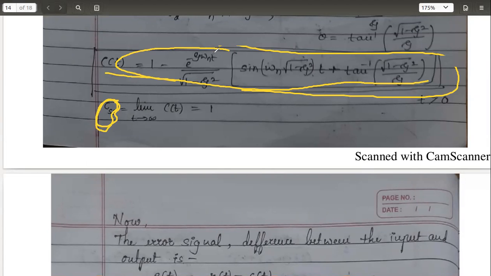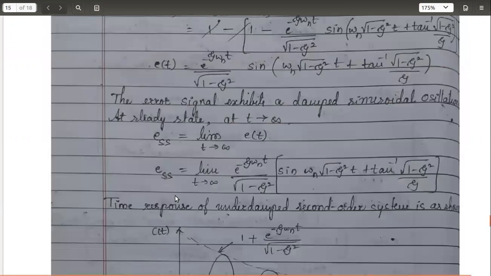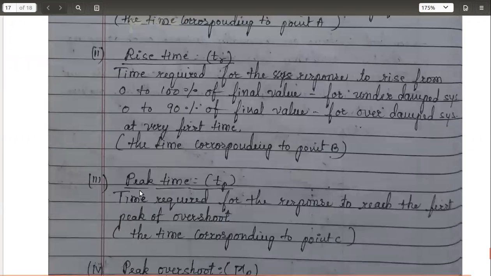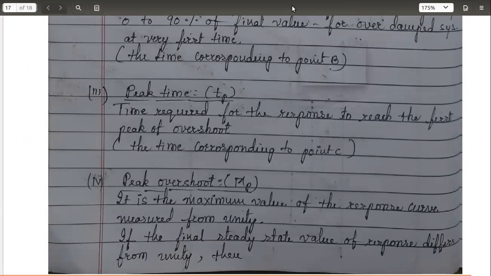It is found that when time tends to infinity, your error will become 0. The second term will become 0. Output will be equal to 1. For the unit step as the input applied, the time response C of t has a steady state value of 1. Because of that, we have taken the reference line here to measure the peak overshoot. In the definition, it is clear: the maximum value of the response measured from the unity, from 1, because the steady state response for that is 1.